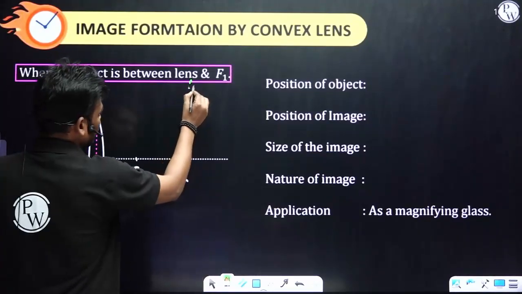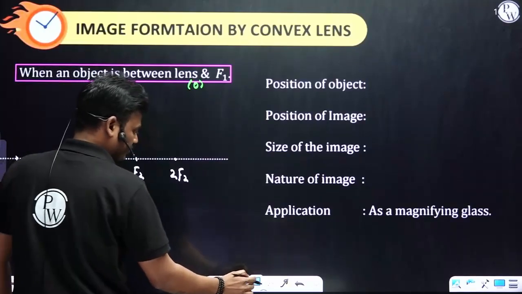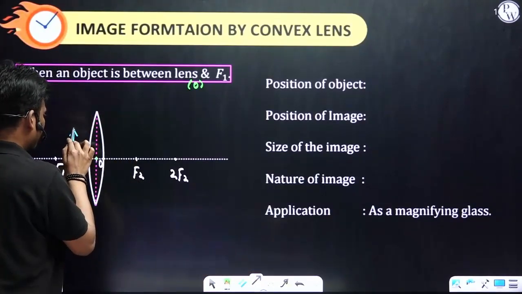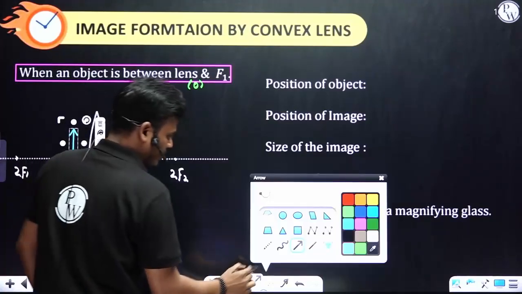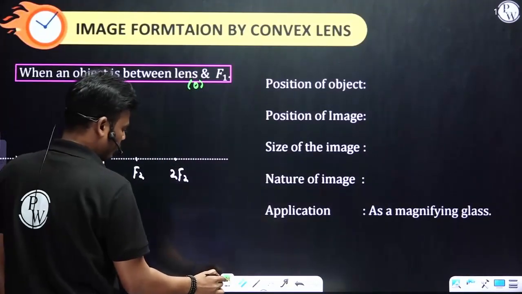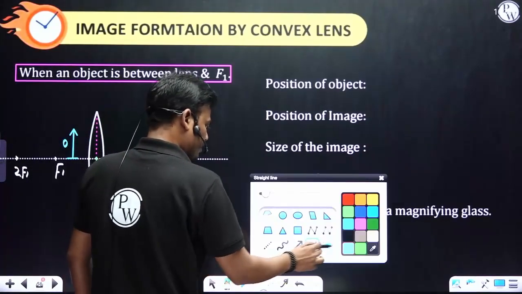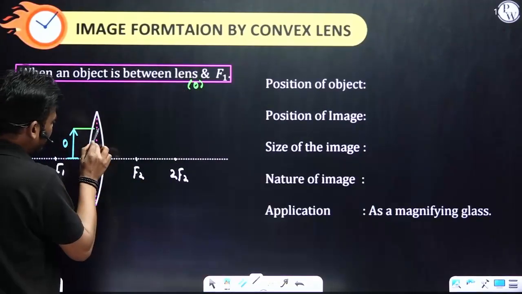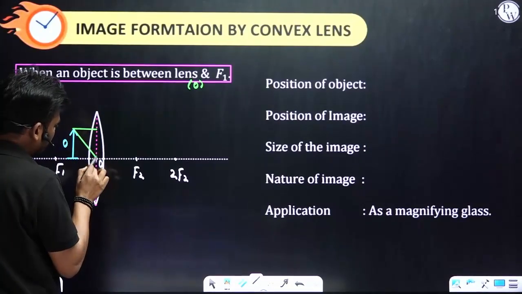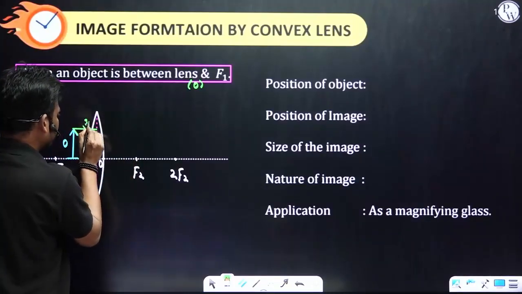The last position is when the object is between the lens and F1. Lens means optical center, so the object is between the optical center and F1. So this is the object. The first incident ray is parallel, and this is another incident ray.